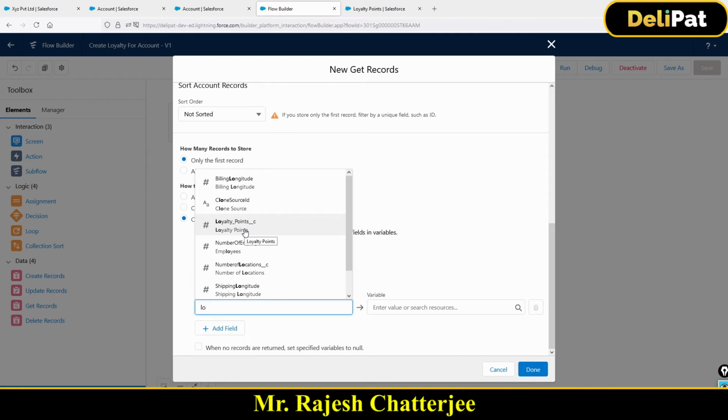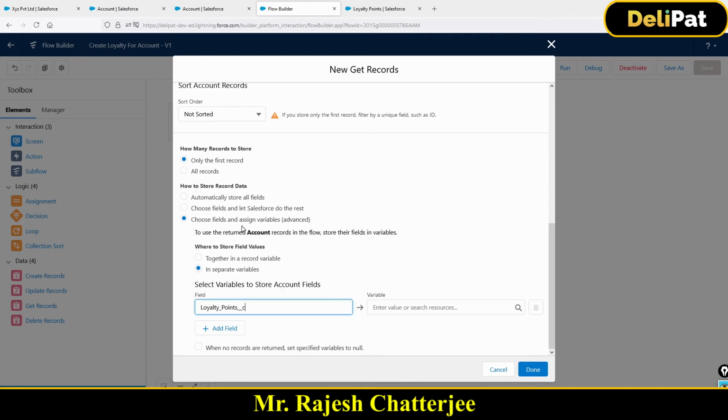Remember this loyalty points field. This happened to me when I was testing this out. I did not create this field before I started creating the flow, and then while creating the flow I created this field. Got it? And I was not able to find it. This is a very genuine problem that you might also see: your field is already created but you are still not able to use that field in the flow. That's the reason why I'm telling you, first get ready with the field and object creation. Create those fields first. After that, create a fresh flow. Makes sense? That's what I'm doing here.